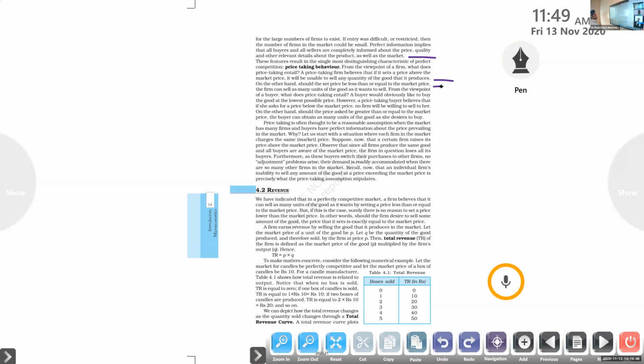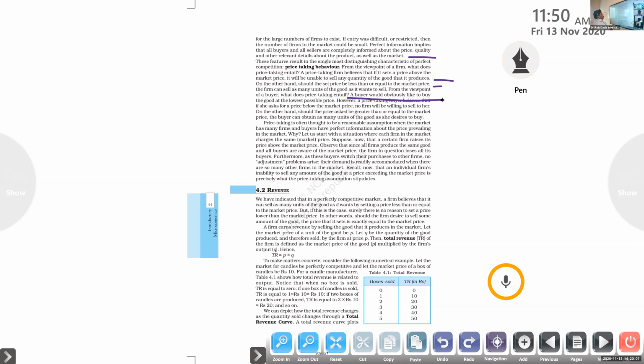Here, okay, that's the price taking behavior related to the seller. Next one, price taking behavior related to the customer. From the viewpoint of the buyer, what does price taking entail? Underline all these ideas and answer the different questions there. A buyer would obviously like to buy the good at the lowest possible